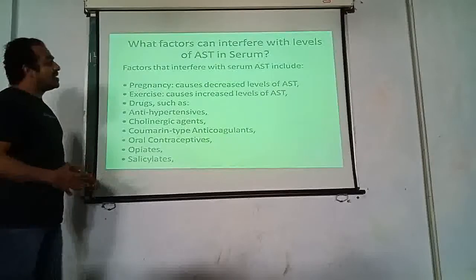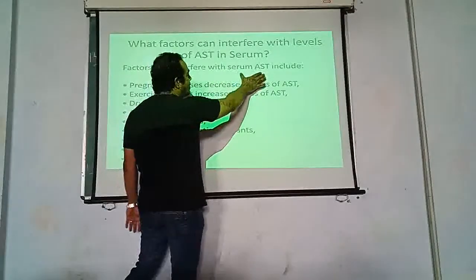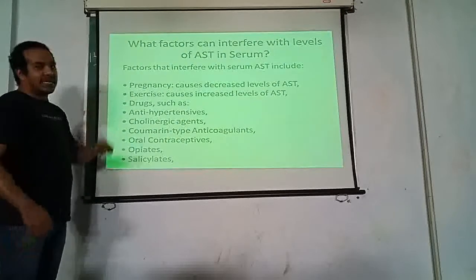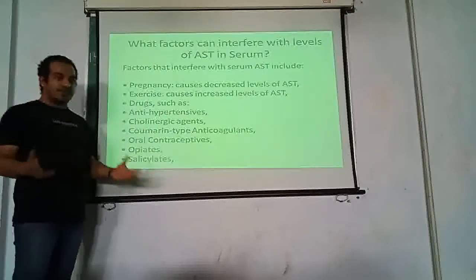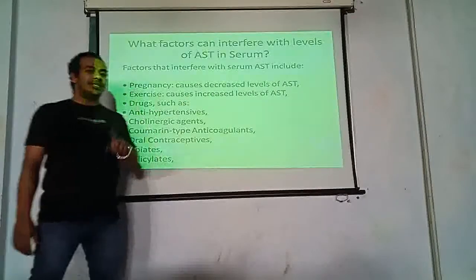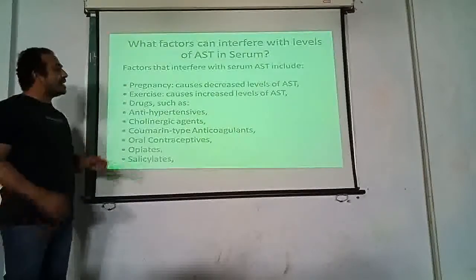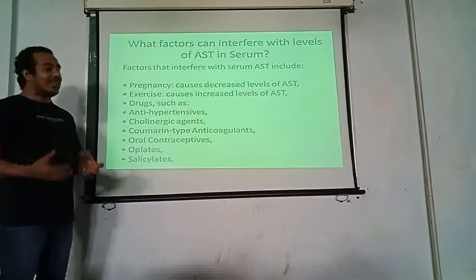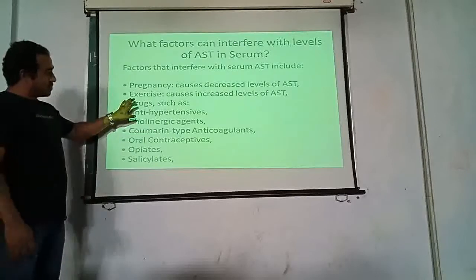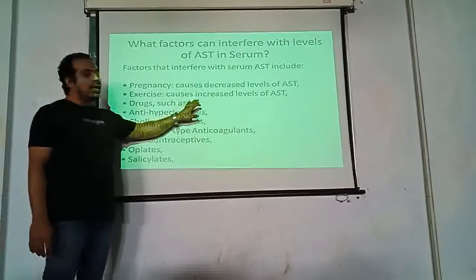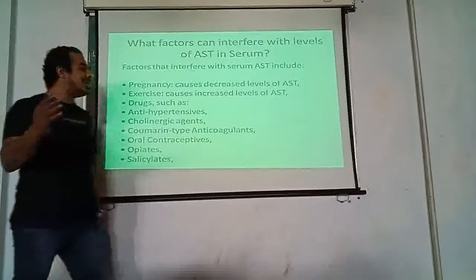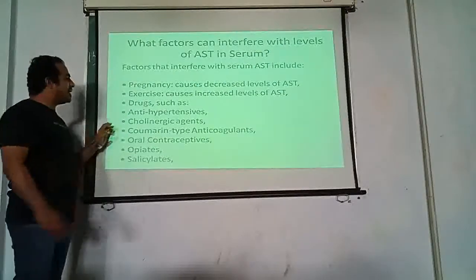Now, what are the factors that can interfere with the level of SGOT in blood? First is pregnancy. Pregnancy is a normal physiological phenomenon. It can cause a decrease in the level of SGOT. Second, exercise causes an increase in the level of SGOT. So if a person is continuously involved in certain exercising activities, then the SGOT level might be slightly raised, not too much, slightly raised.